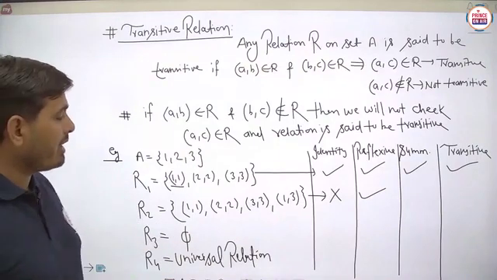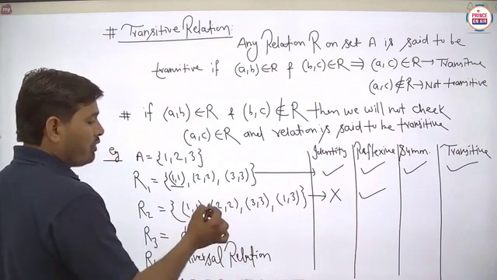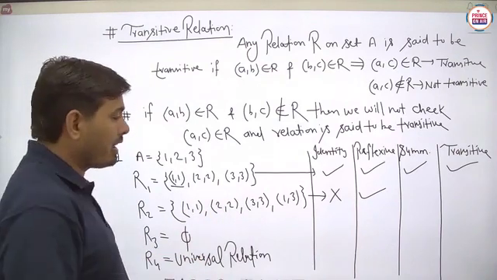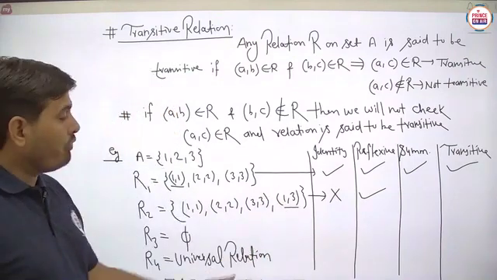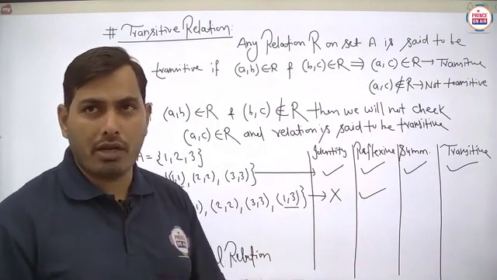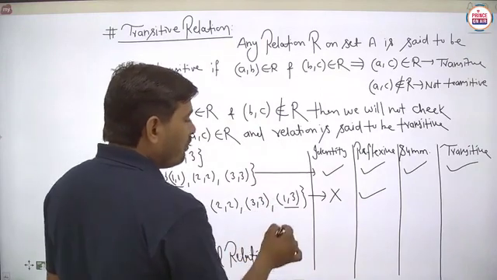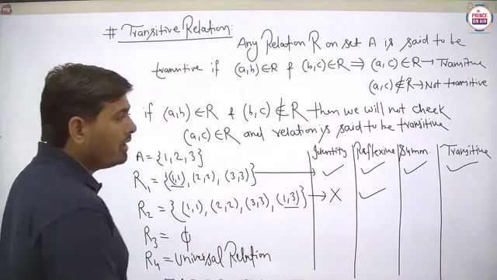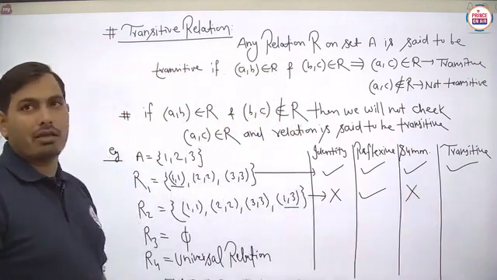Next symmetric. So basically student, we will not check for the 1 1, 2 2 and 3 3, because it is already said to be the reflexive or symmetric, but we have to check for this given ordered pair 1 comma 3. So 1 comma 3 is there, then for the symmetric 3 comma 1 will also be there, but 3 comma 1 is not present. So you can say that 1 comma 3 belongs to R, but 3 comma 1 does not belong to R. So we can say that this is not symmetric. Is it to be clear?